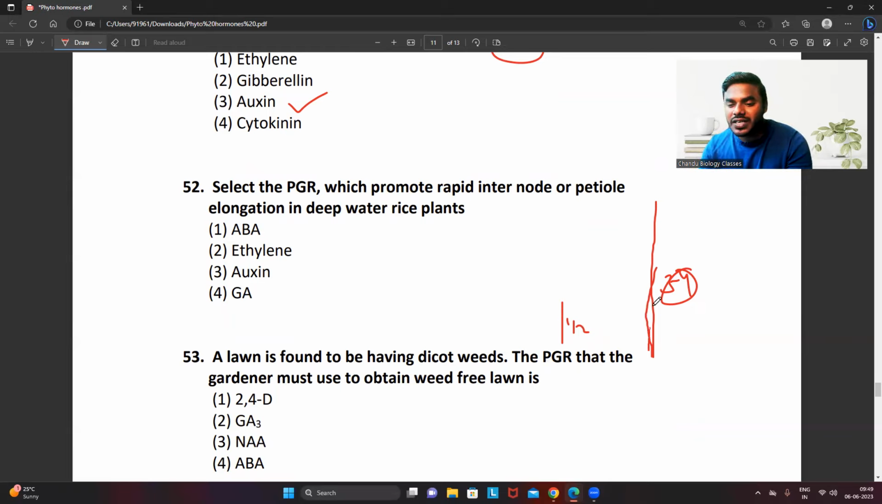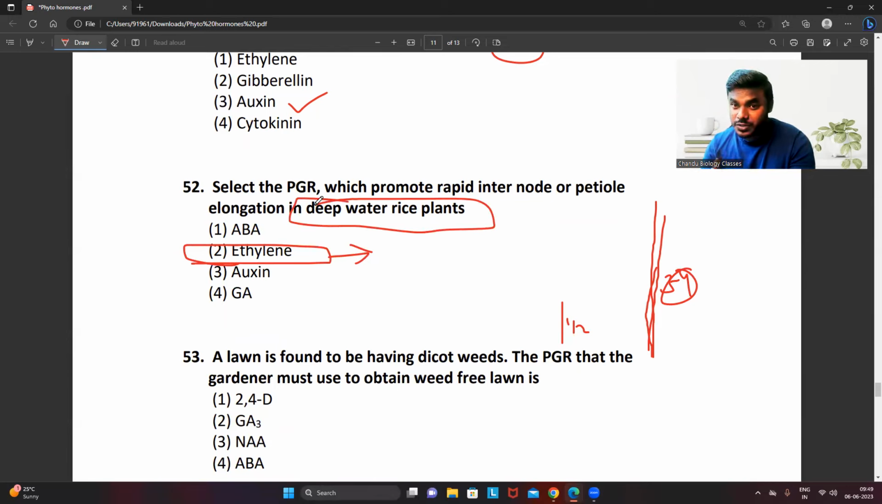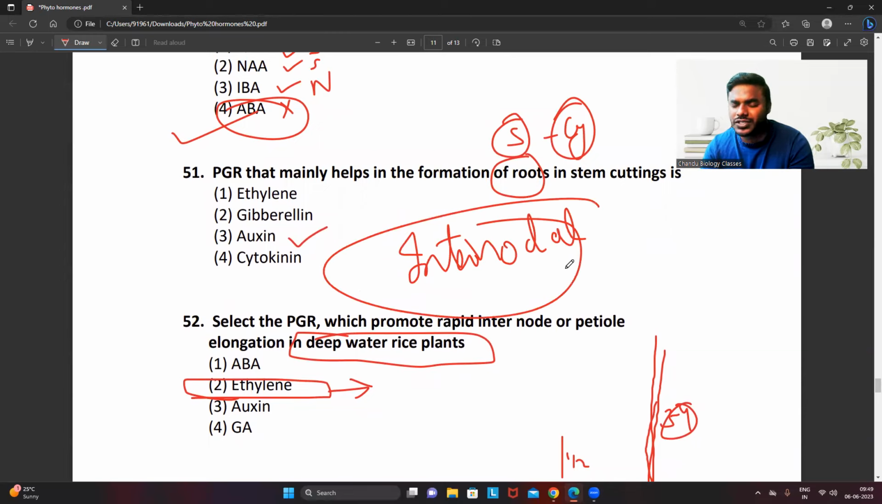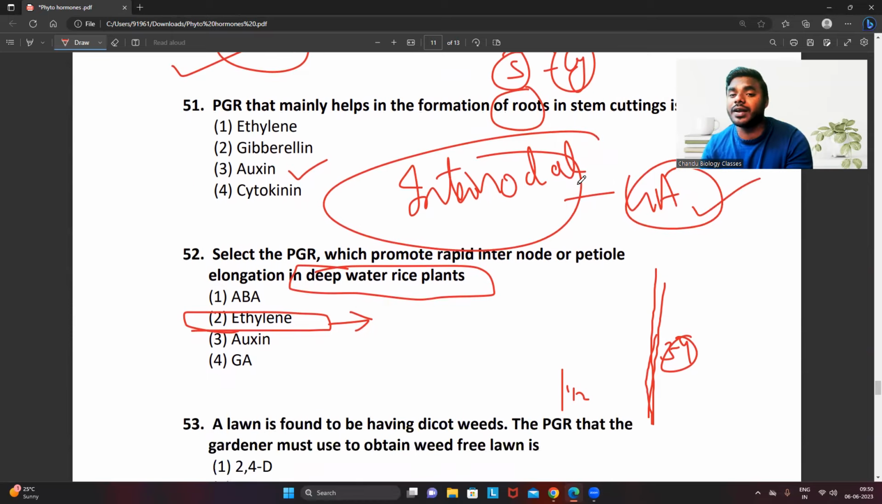By which hormone do the internode and petiole get elongated? By the hormone ethylene. It is the one which plays a key role in internodal and petiole elongation in a water plant, rice plant, not in all. Please, friends, don't get confused. In the question, if they ask which hormone is just involved in internodal elongation, every student has to choose the answer gibberellic acid. Never ever get confused with that.